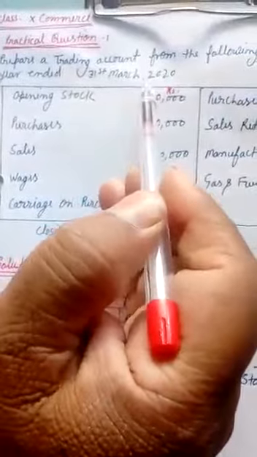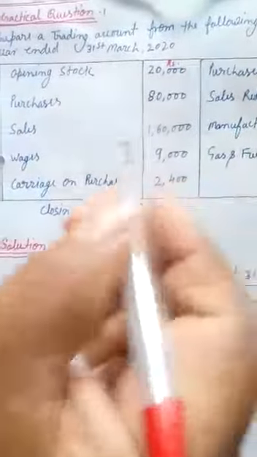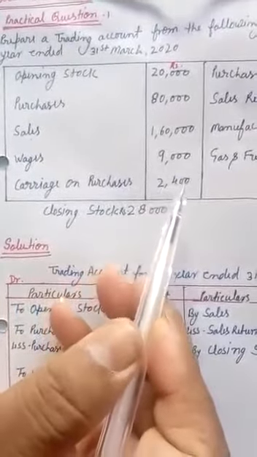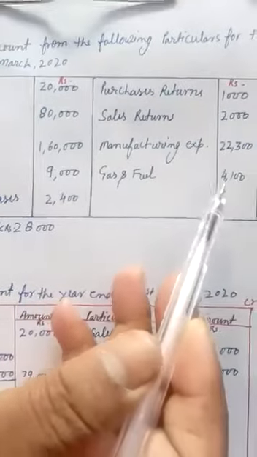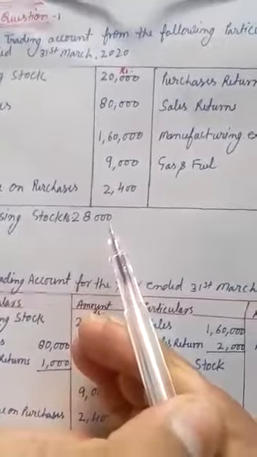Prepare a trading account from the following particulars for the year ended 31st March 2020. Opening stock 20,000, purchase 80,000, sales 1,60,000, wages 9,000, carriage on purchase 2,400, purchase return 1,000, sales return 2,000, manufacturing expenses 22,300, gas and fuel 4,100, and closing stock rupees 28,000.